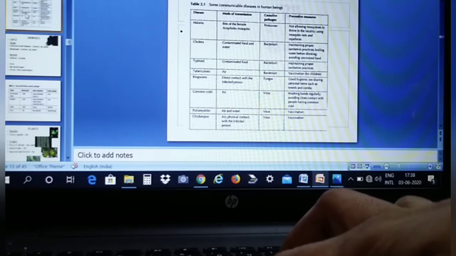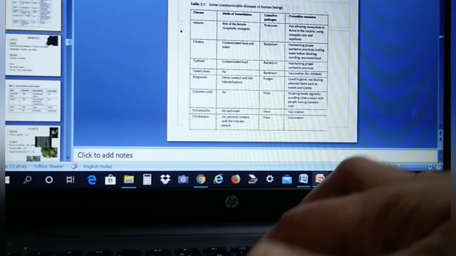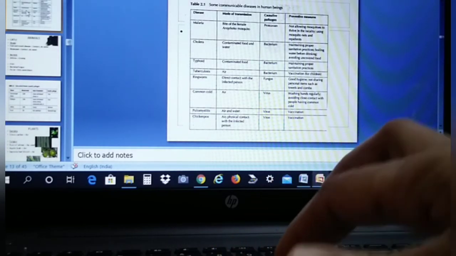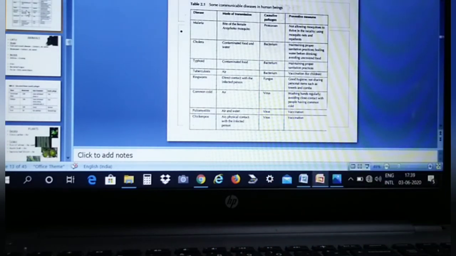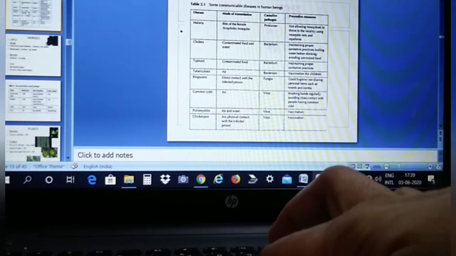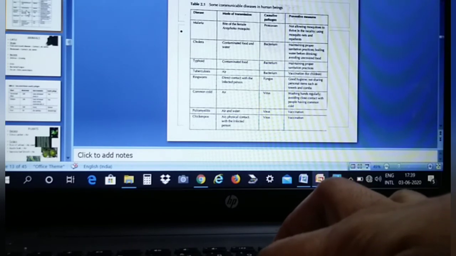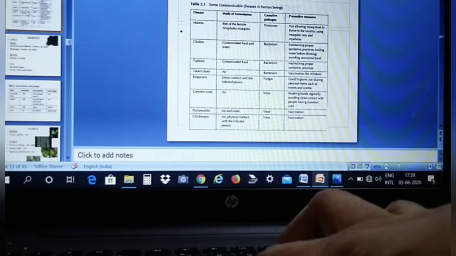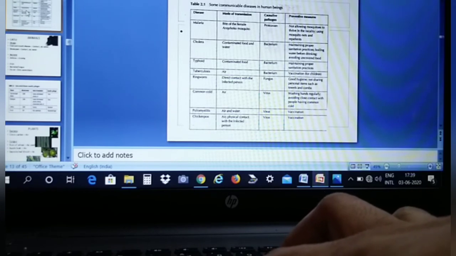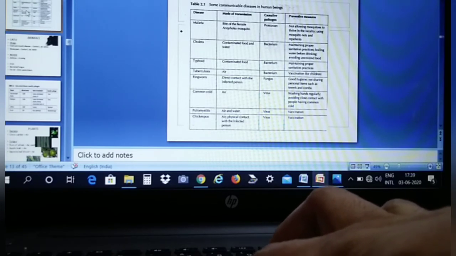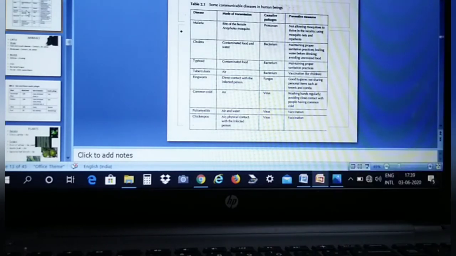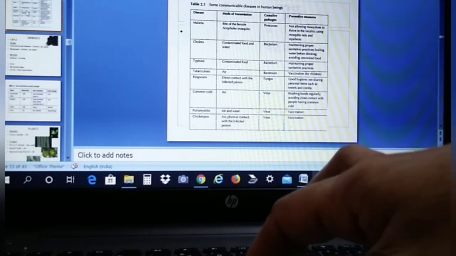Cholera, the mode of transmission is contaminated food and water, and the causative pathogen is a bacterium. Preventive measures: maintaining proper sanitation practices, boiling water before drinking, avoiding uncovered food. And typhoid, contaminated food again, causative pathogen bacteria, and preventive measures, maintaining proper sanitation practices. Now tuberculosis, air, again caused by bacterium, and vaccination for the children here.